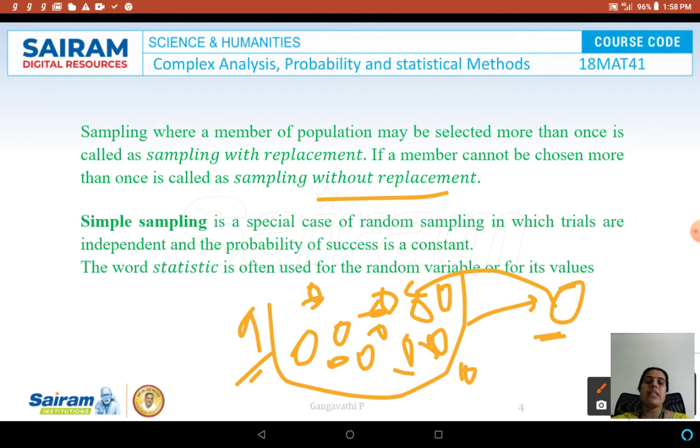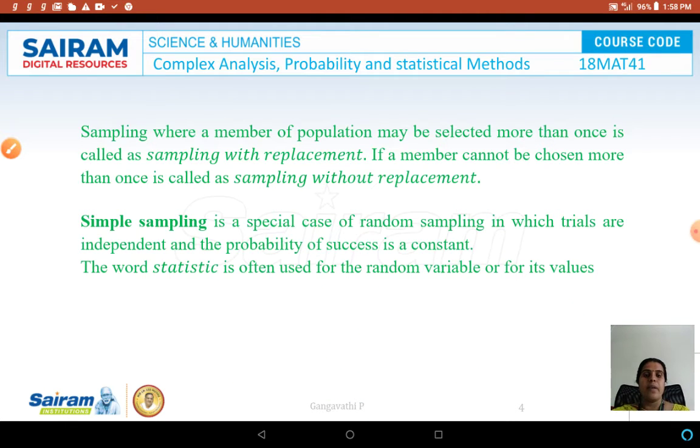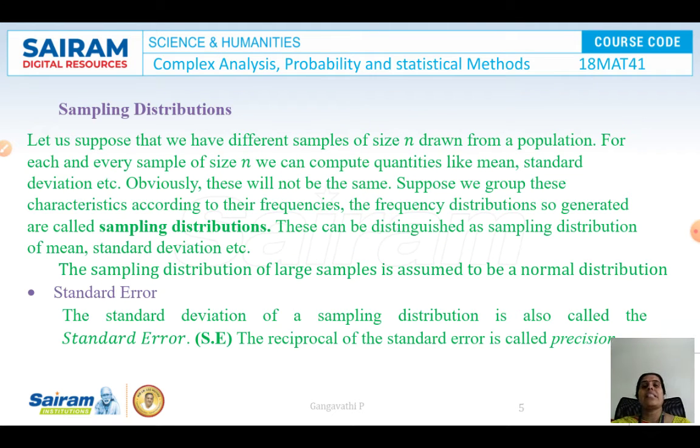Simple sampling is a special case of random sampling in which the trials are independent and the probability of success is constant. The word statistics here is often used for the random variables and for their values. So now let us see what exactly the sampling distribution is.